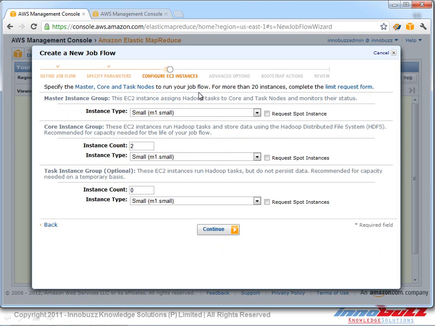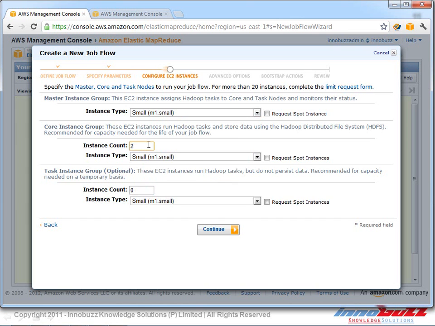Now in this stage we can say how many instances we need in our Hadoop network. So the master instance, as we have seen in the picture before, the master instance, the task instance and the core instance, what has to be done. So the master instance, I'm going to make it a small instance, and we are going to take two instances in